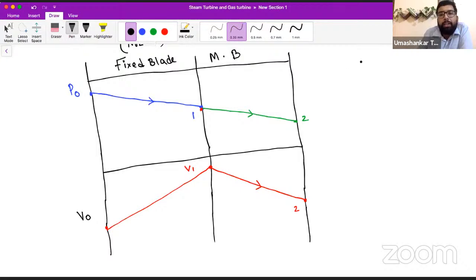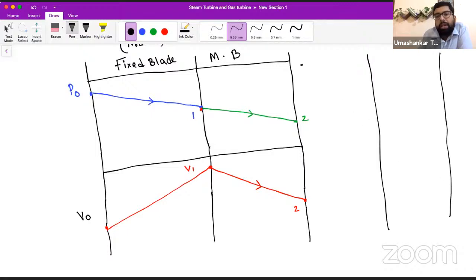So generally we use a series of fixed blades and moving blades in the reaction turbine. Let's say this is fixed blade 1, this is moving blade 1.